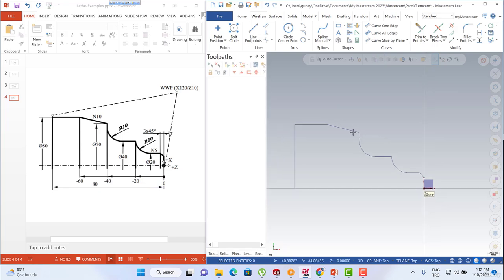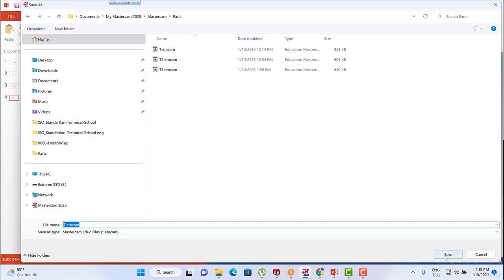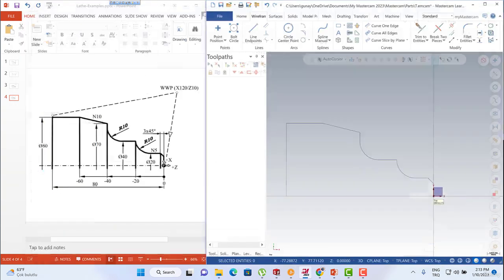This is my geometry. We can save our file. I think everything seems fine right now.